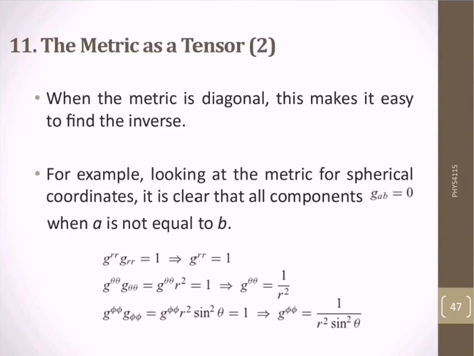The square of the length or norm of a contravariant vector x^mu can be defined like x squared, which is equal to g_mu nu of x^mu x^nu, or we can say x with superscript mu and x with subscript mu.